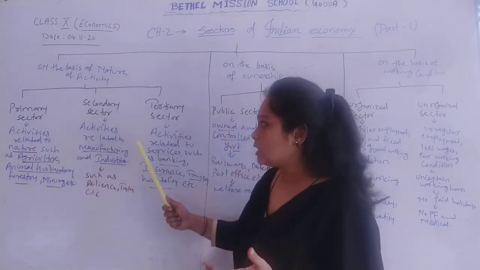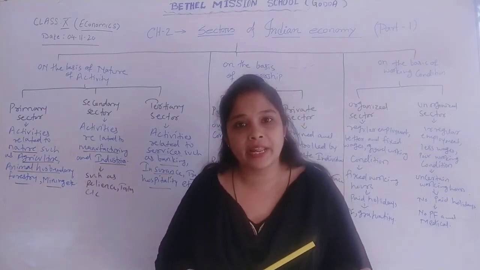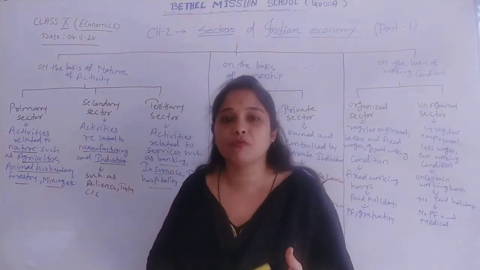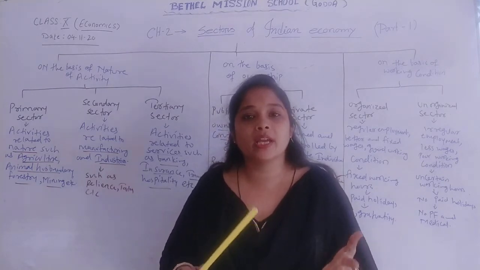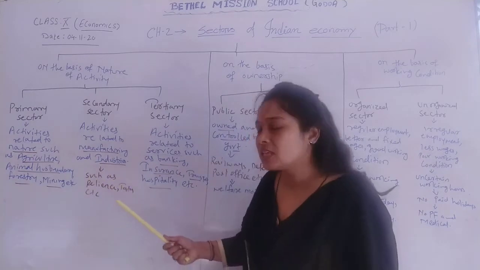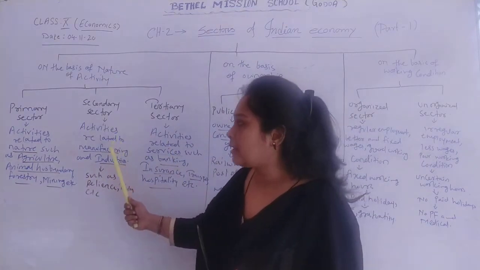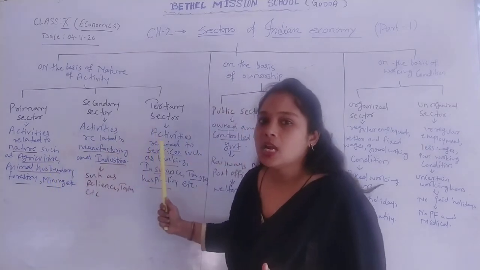At the same time, many industries require financial help, financial aid. They also require transportation for distribution. They also require certain security, because of which they require insurance. All these things can be found in the tertiary sector. So over here you can say that the secondary sector depends upon the primary and tertiary sector.